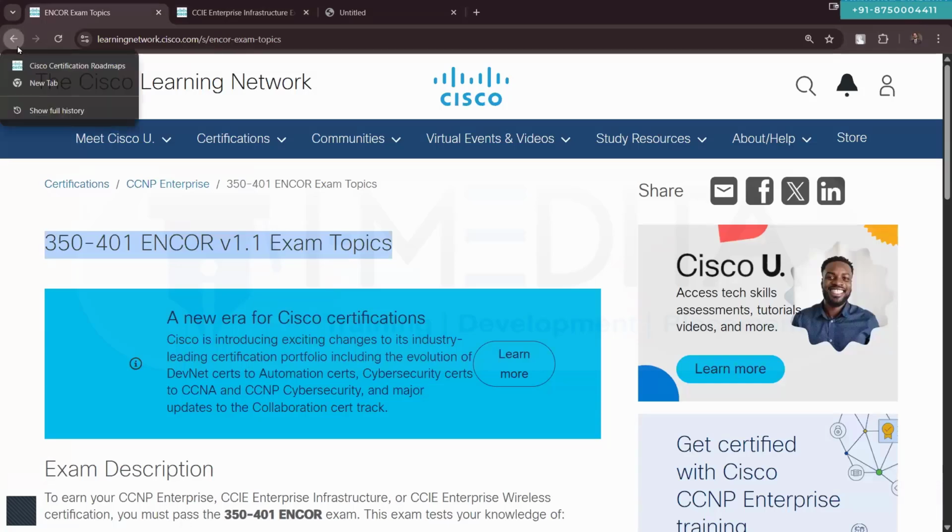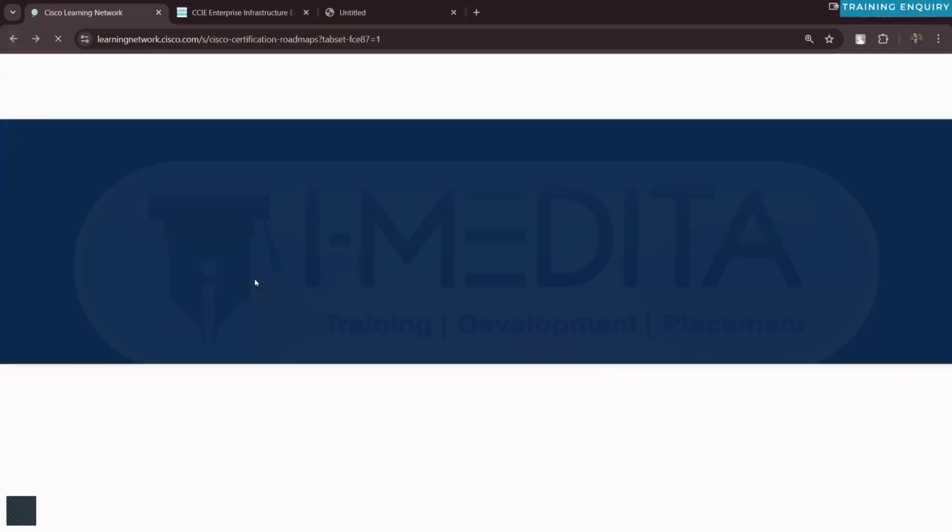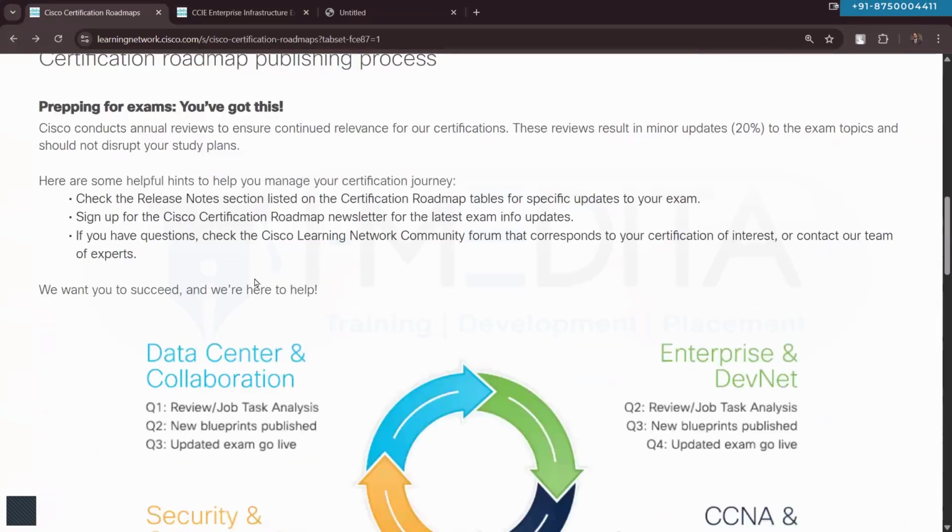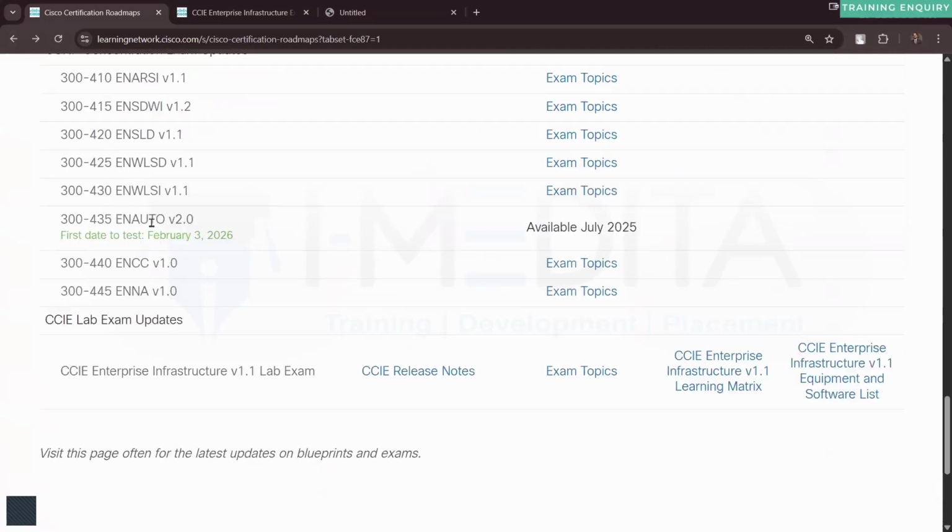If you go through here, you know that there is dedicated content for the same, which is ENAUTO, enterprise automation. This is dedicated content that they have for automation programming. They also have nowadays CCNA Automation and CCNP Automation, which was earlier known as DevNet Associate and Professional. So now they have renamed it to CCNA Automation and CCNP Automation. They have a dedicated track for the same.